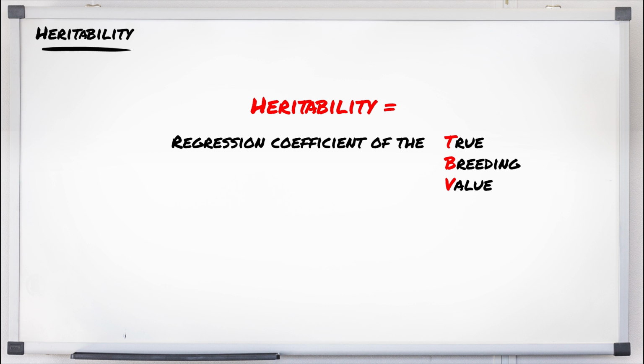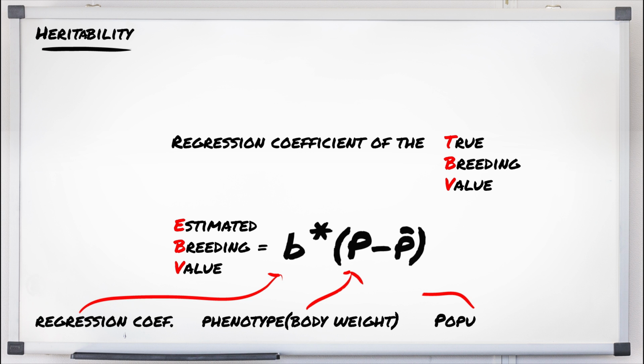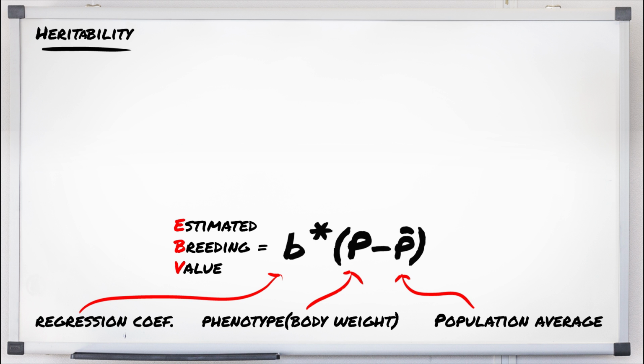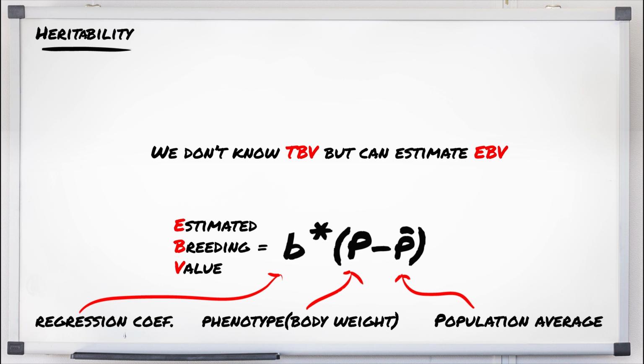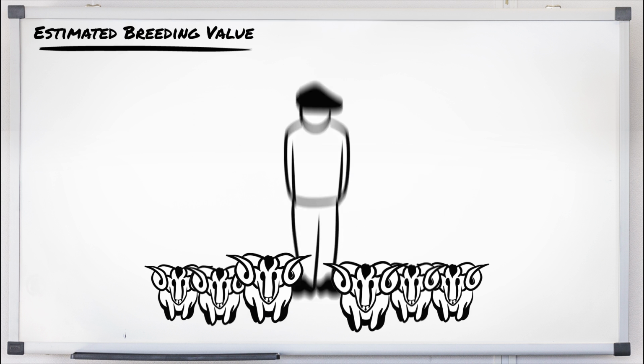So, the estimated breeding value equals a regression coefficient times the phenotype, expressed as a deviation from the population average. So, although we do not know the true genetic potential, we can estimate the breeding value, in short EBV, because we know the phenotype and the regression coefficient, which is in this case the heritability. This procedure of using the phenotype and a regression coefficient to estimate the breeding value is the core principle of breeding value estimation. Now, let's go back to our sheep farmer.